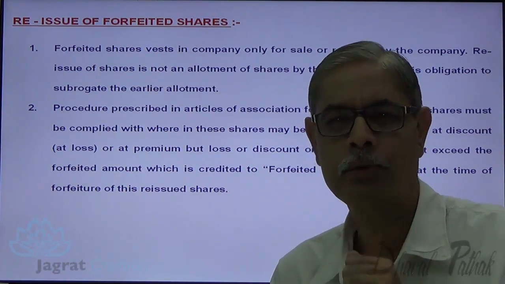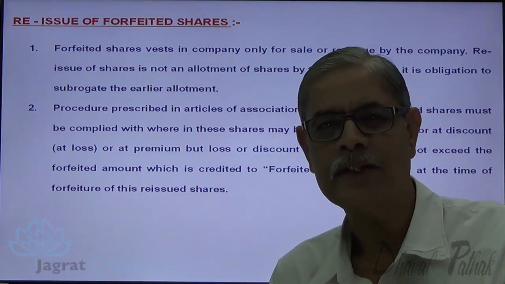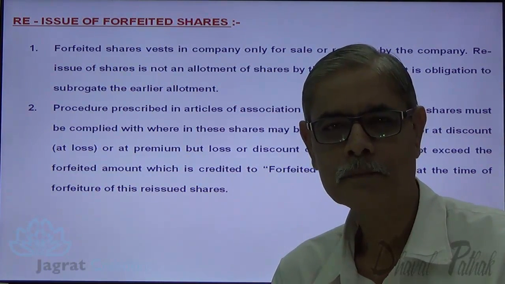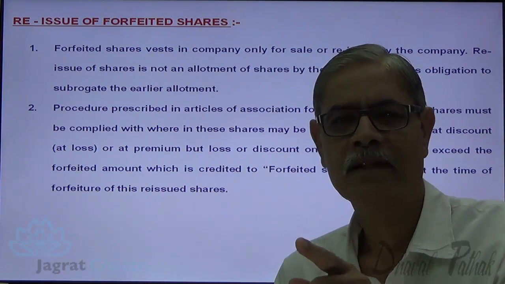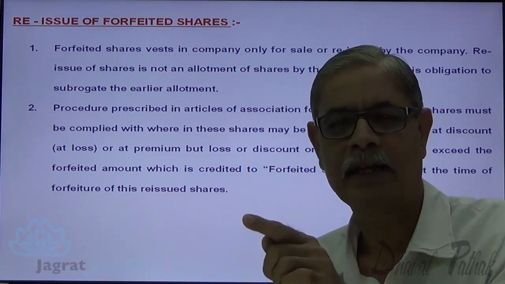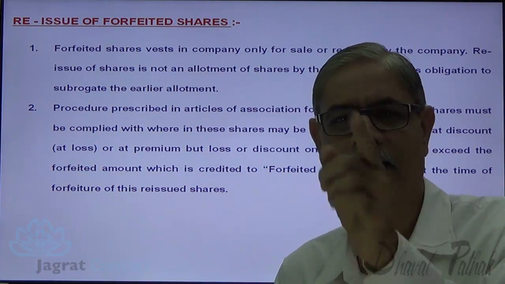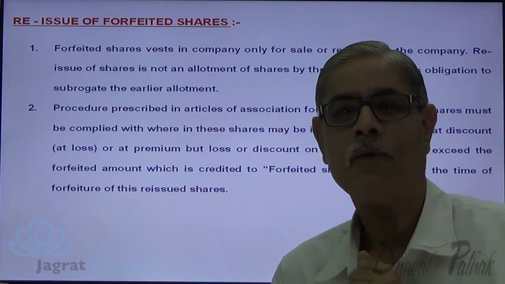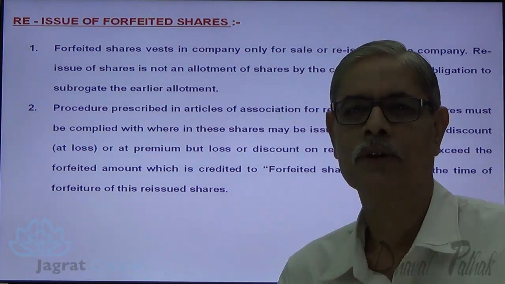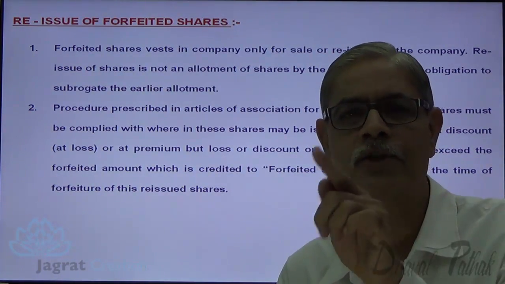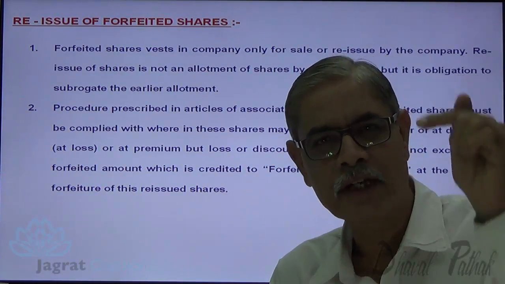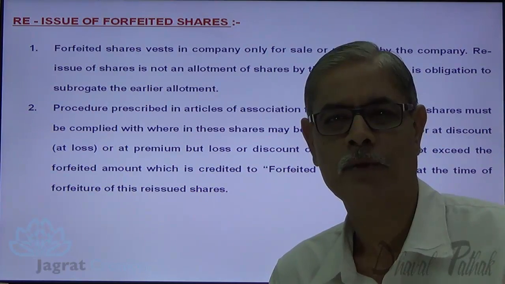Now the third situation, if the forfeited shares are reissued at a discount, so a share of 10 given at a price of 8, or a share of 10 given at a price of 6 at the time of reissue, then what has happened? We have granted a reissue discount. This reissue discount is other than the original discount with which shares are issued.